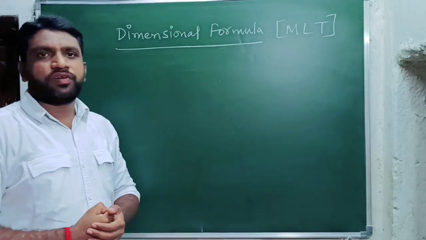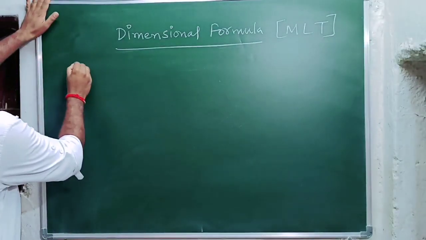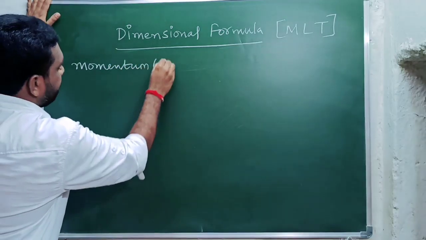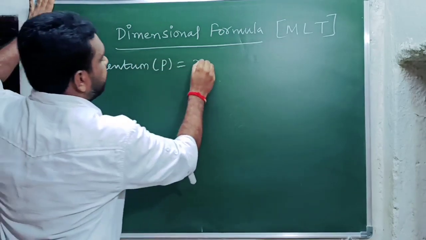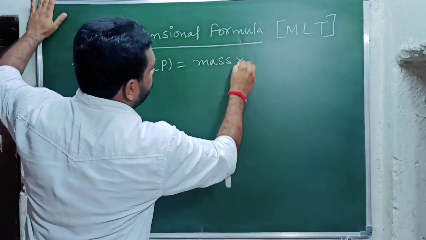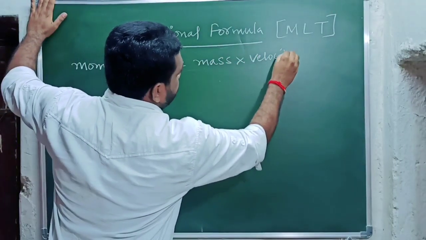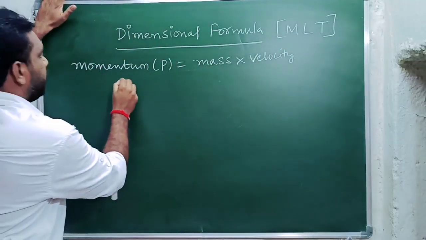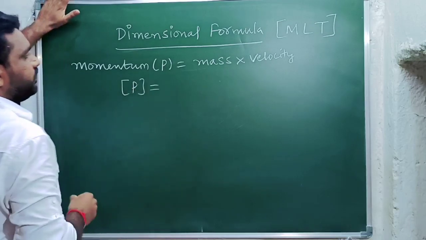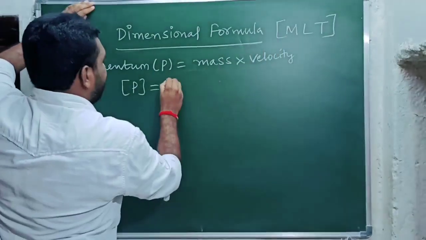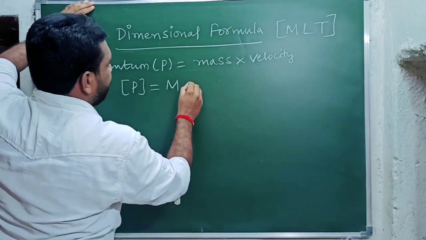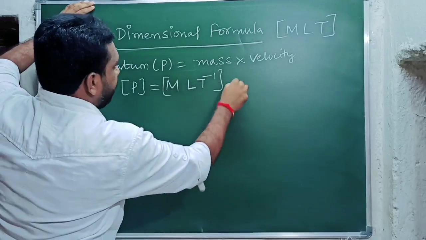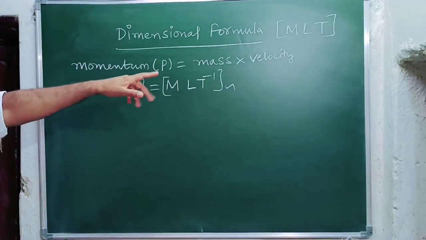Friends, after the completion of density, next we will consider momentum, denoted with P. Momentum is the product of mass and velocity. From the definition of momentum, momentum equals mass into velocity. Now we write the dimension formula of momentum: instead of mass we write M, and the velocity dimension formula we know is L T to the power of minus 1. So this is the dimension formula of momentum. It's very simple, M L T to the power of minus 1.